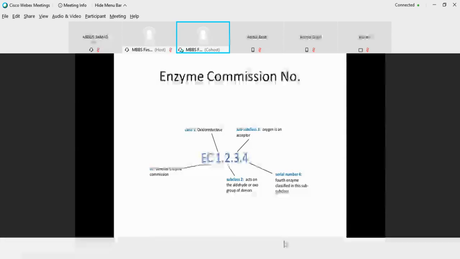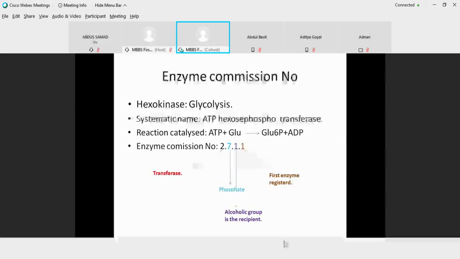Now we can take an example of this enzyme commission number, like hexokinase. Hexokinase is a very commonly known enzyme and it's a glycolytic enzyme. Glycolysis is initiated with hexokinase. So this is the trivial name of this enzyme. Trivial, matlab purana naam. Then we have a systematic name according to its kinetics, that is, what it is doing. So the systematic name of hexokinase is ATP hexose phosphotransferase.